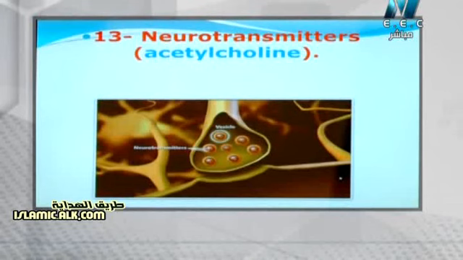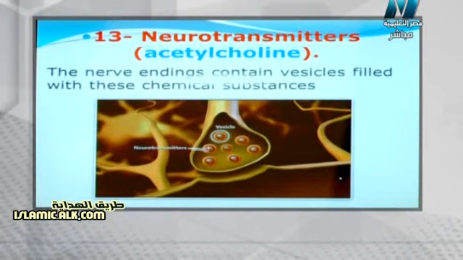Neurotransmitters. When it comes to neurotransmitters, Mr., you're talking about one of the most important substances responsible for transportation of the nerve impulses between the nerve and the muscle. This substance is found inside a cavity called the vesicle. It is decomposed into two different things, acetate and choline, and it is responsible for the contraction of the muscle, Mr.